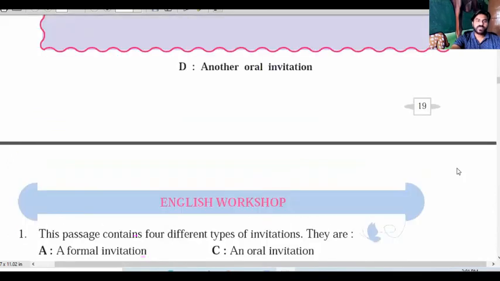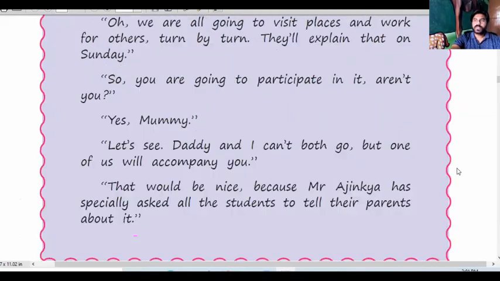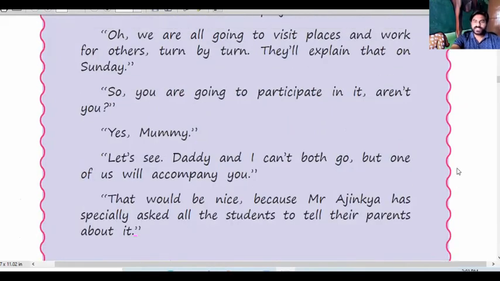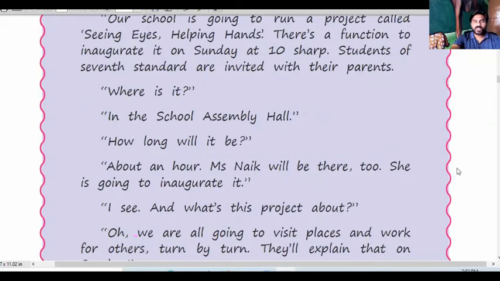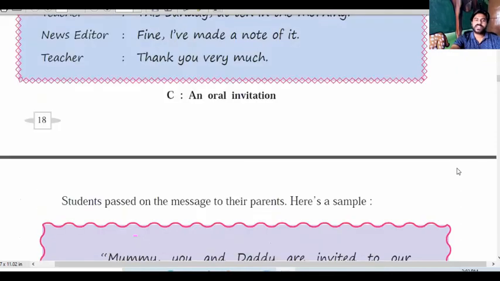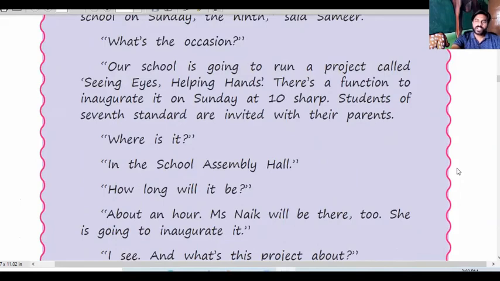Okay, so prepare the homework. As I told you, what the homework is: you prepare the notice on the occasion of 15 August. Okay, and then you prepare the oral invitation, both types. Okay, on the phone call also and this type also. So you prepare both these oral communications or oral invitations, and the occasion is 15 August.